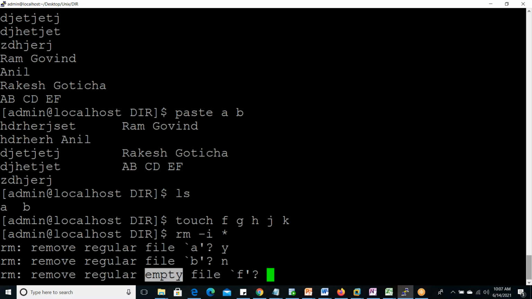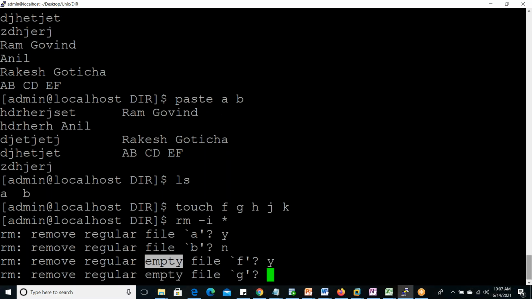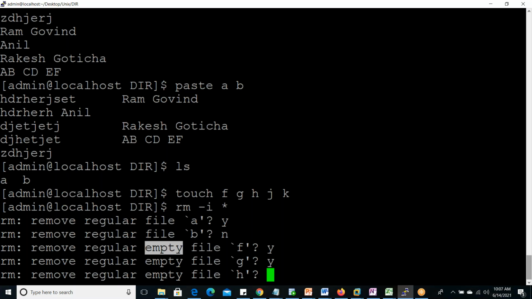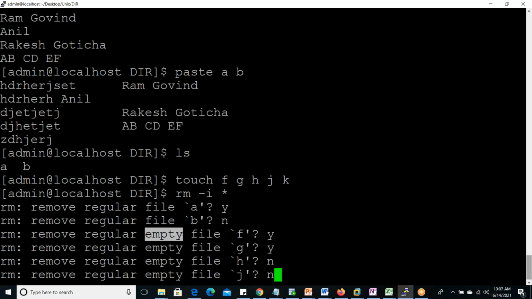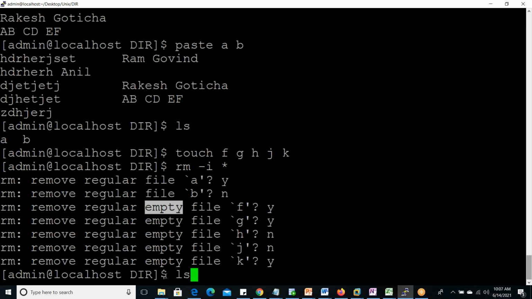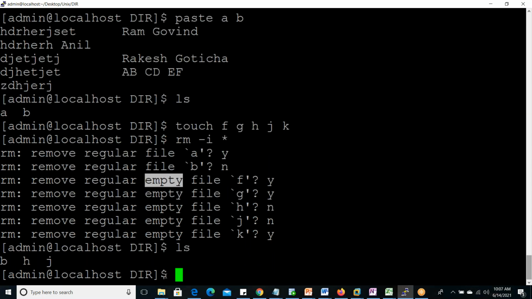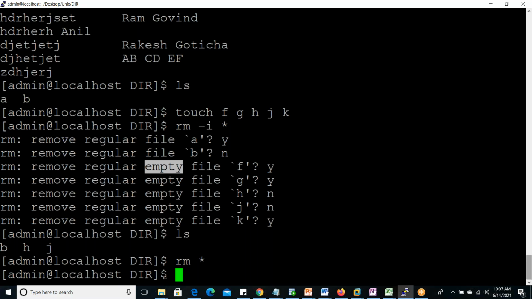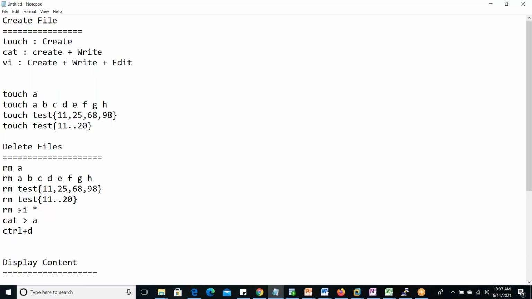Okay, F we want to delete, yes, it will delete. G we want to delete, yes, it will delete. Again asking, H we want to delete, no, it will not delete. J, no. K, yes. So those for which we said yes are deleted. Those for which we did not say yes are not deleted. Now again we want to delete all, rm star. So this is the use of -i. One by one it will ask. Wherever Y, it will delete; if N, then it will not delete.